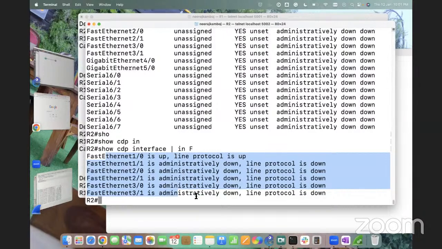It means all the interfaces shown in show CDP interfaces are enabled. Yes, exactly. And apart from that, those are disabled. Correct.